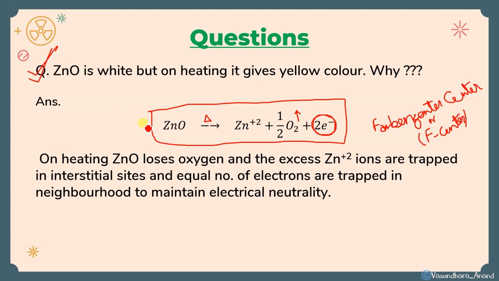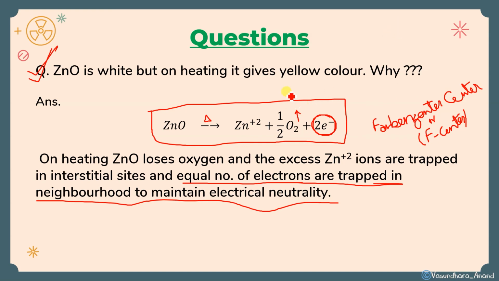Okay, so on heating ZnO loses oxygen and the excess Zn+2 ions are trapped in the interstitial site, ये Zn+2 रह जाएगा साइट में ही, and an equal number of electrons, that means Zn+2 है तो जितने प्लस चार्ज होंगे उतने इलेक्ट्रॉन will be trapped in the neighborhood to maintain electrical neutrality, which will result in formation of F center. ये mention करना जरूरी है, which will result in F center and that's why it gives color.